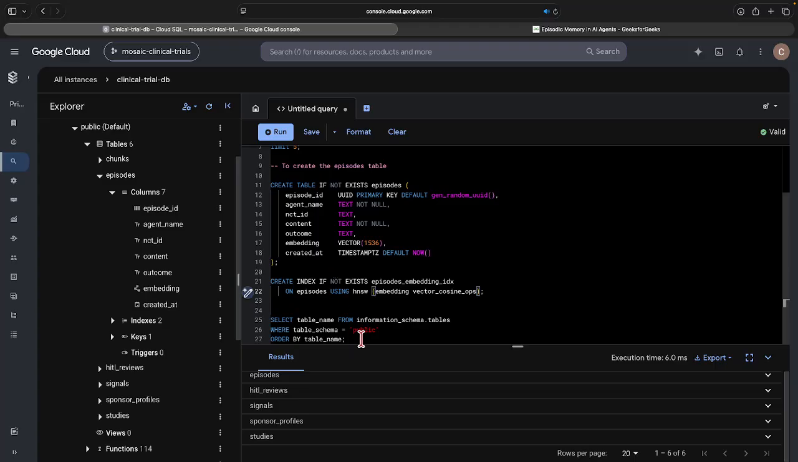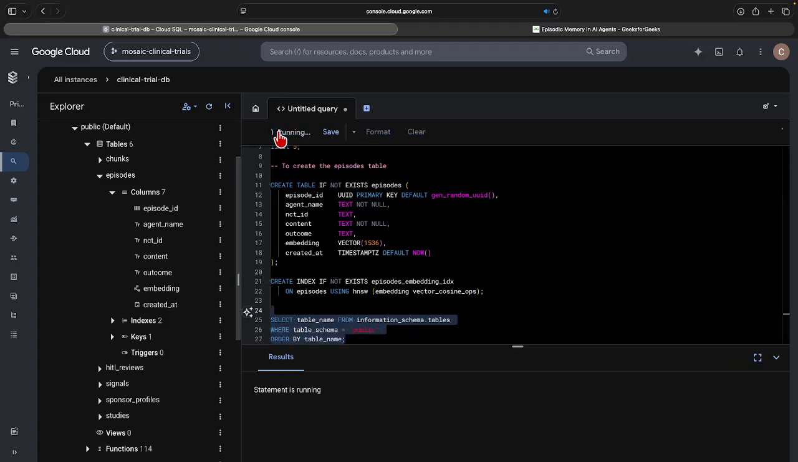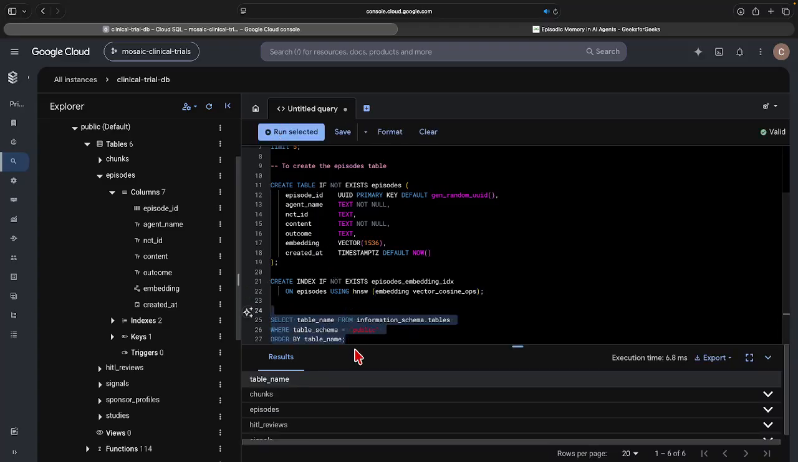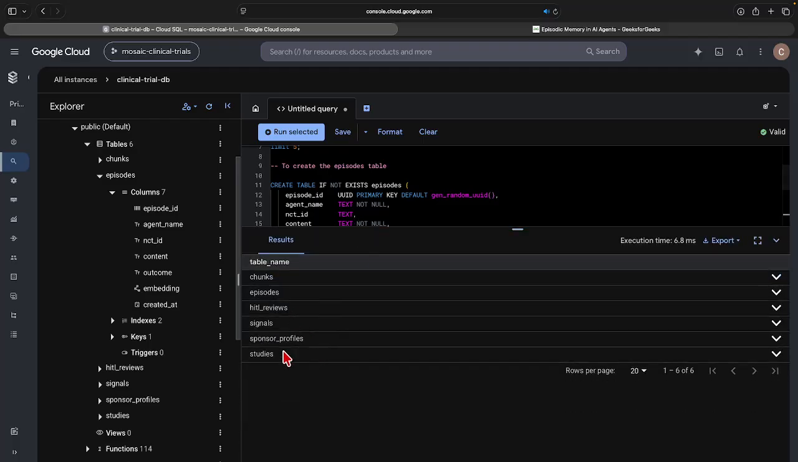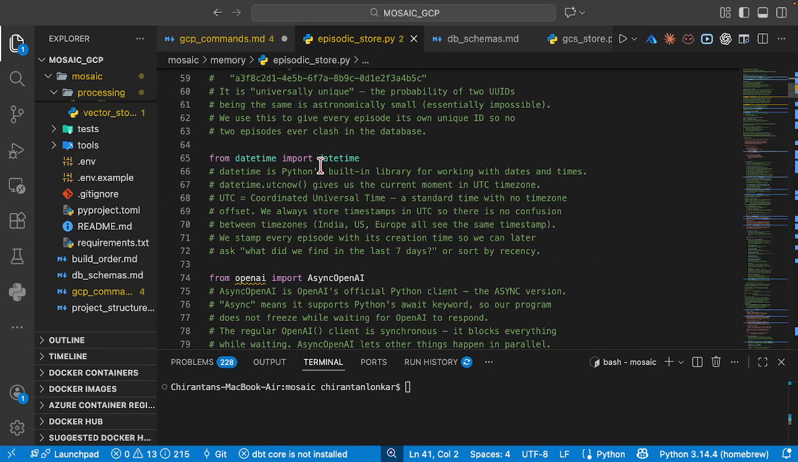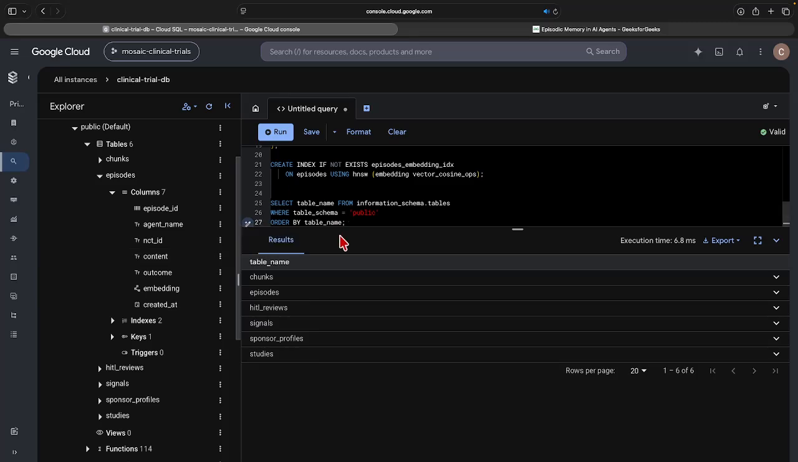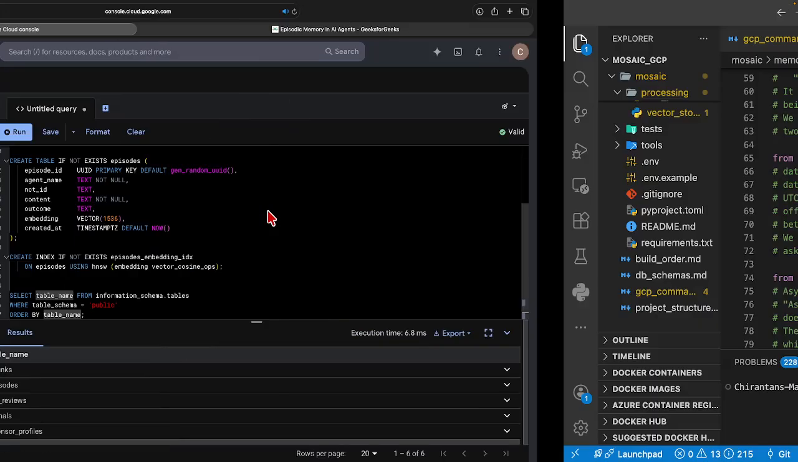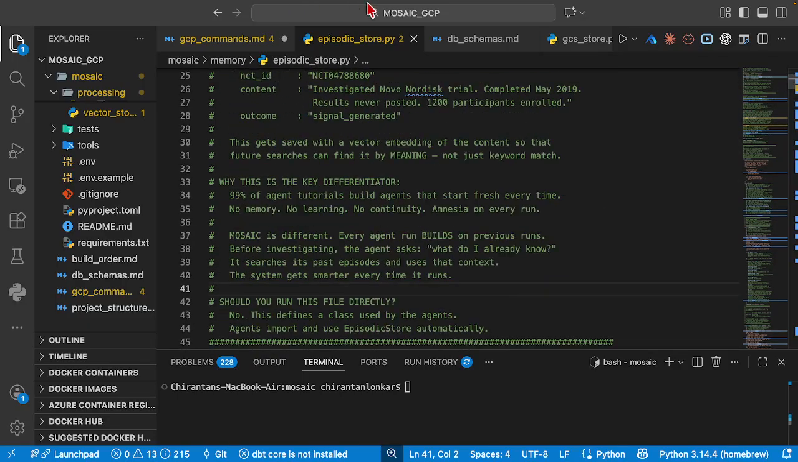Now here I'm just running a simple command which gives me all the table names. You can see the episodes table name has been listed here. So please note, in order to store these episodes, we are going to create an episodes table in our Cloud SQL, in the Cloud SQL Studio. All right, so let us get started.